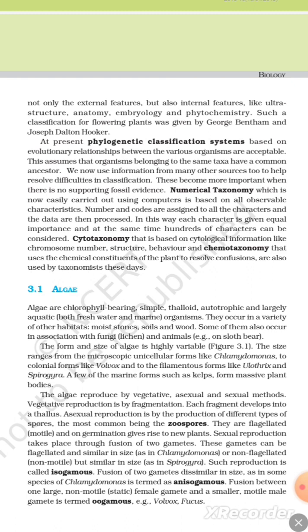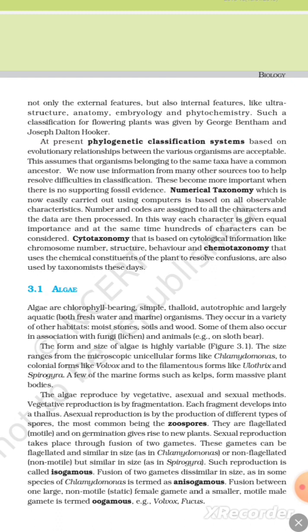We now use information from many other sources to help resolve difficulties in classification. These become more important when there is no supporting fossil evidence. Numerical taxonomy, which is now easily carried out using computers, is based on all observable characteristics. Number and code are assigned to all the characters and the data are then processed.